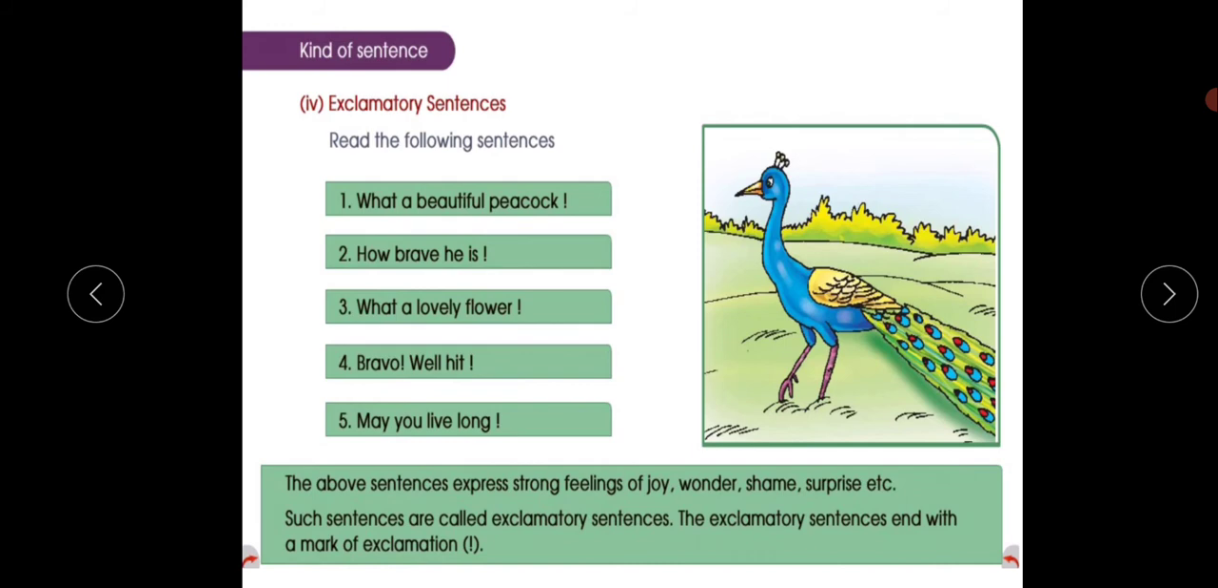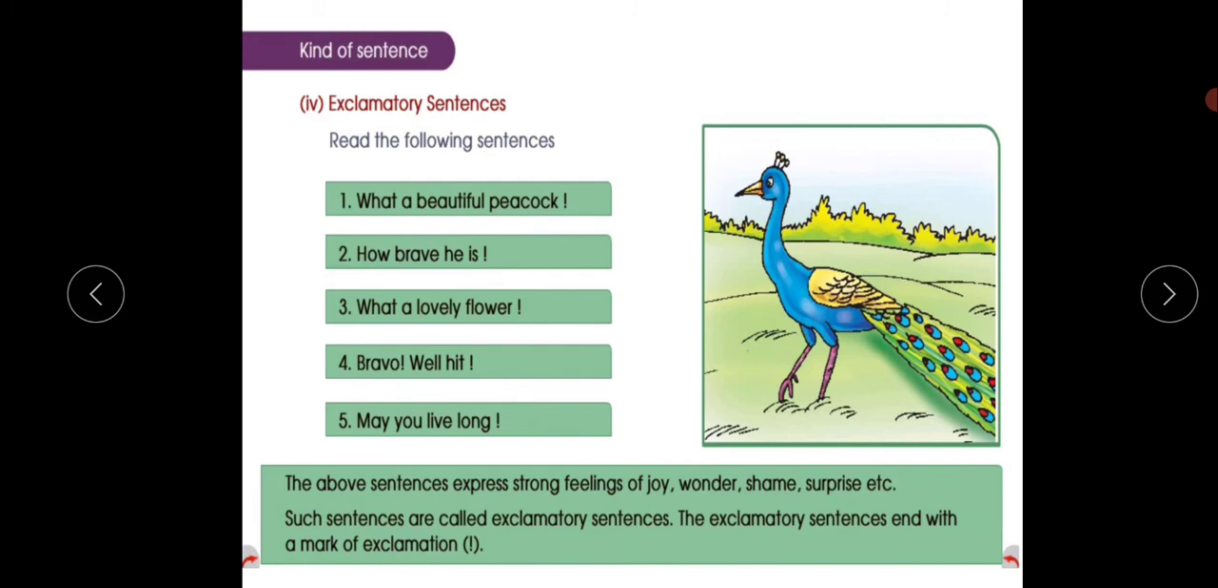Exclamatory sentence. Read the following sentences. First one, what a beautiful peacock. Second, how brave he is. The third one, what a lovely flower. The fourth, bravo. Well hit. The fifth one, may you live long.